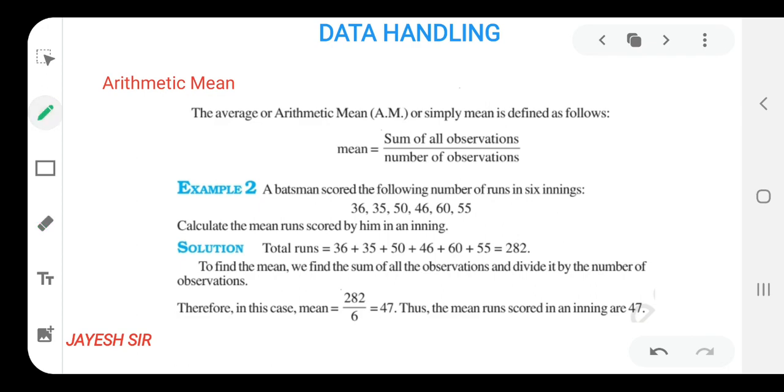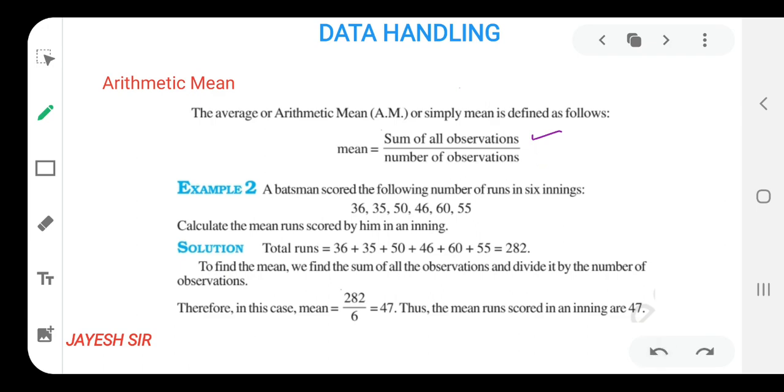Arithmetic mean is nothing, just the average. Average means the mean, that can be said as arithmetic mean. Why is it named arithmetic mean? Because the numbers are always natural numbers, that can be decimal numbers also, but they are arithmetic numbers. That's why we call it arithmetic mean, or in simple language, average. So the formula for the arithmetic mean is the sum of all observations divided by the number of observations. That is the formula of arithmetic mean or the average.